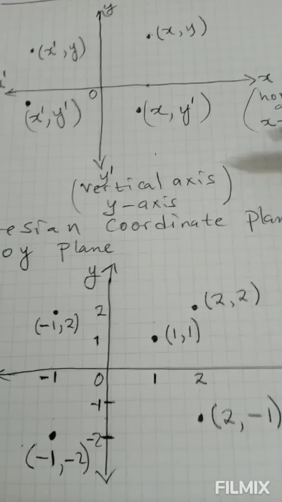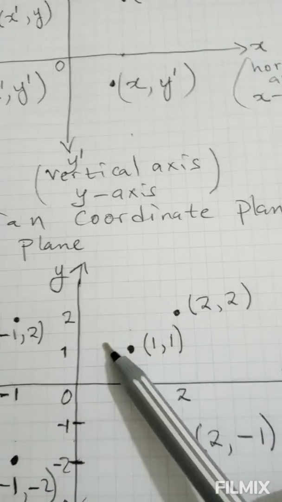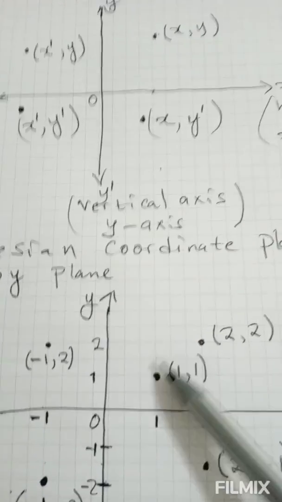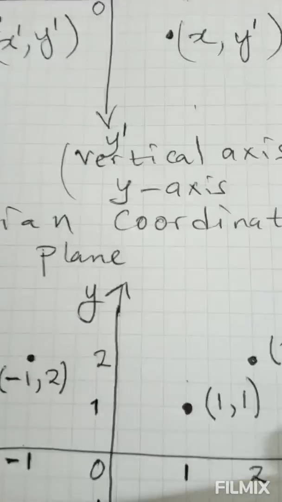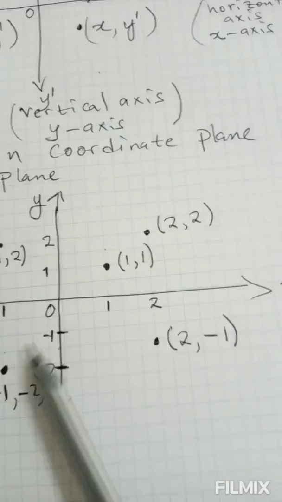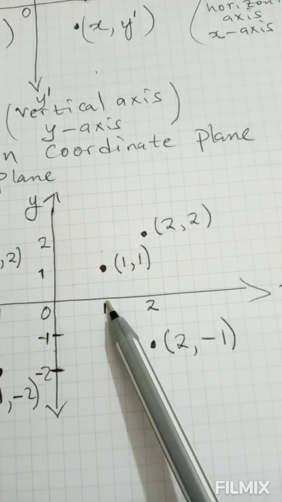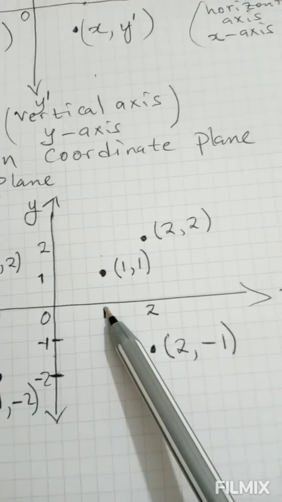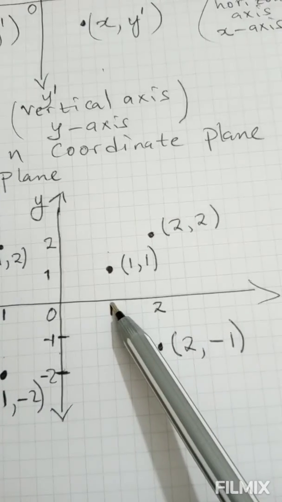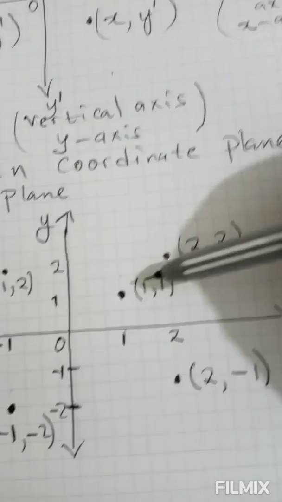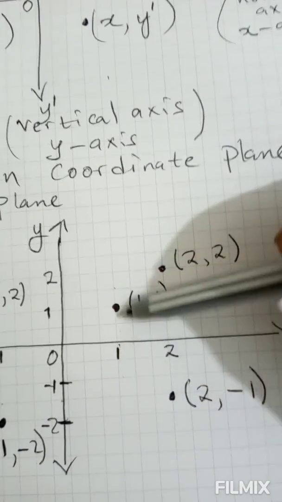Then we can go on to look at examples, or now we can locate the points. So we have the point (1, 1). How do we locate that? First of all, we count steps from the origin along the x-axis. We go to 1. We can draw a line like this.